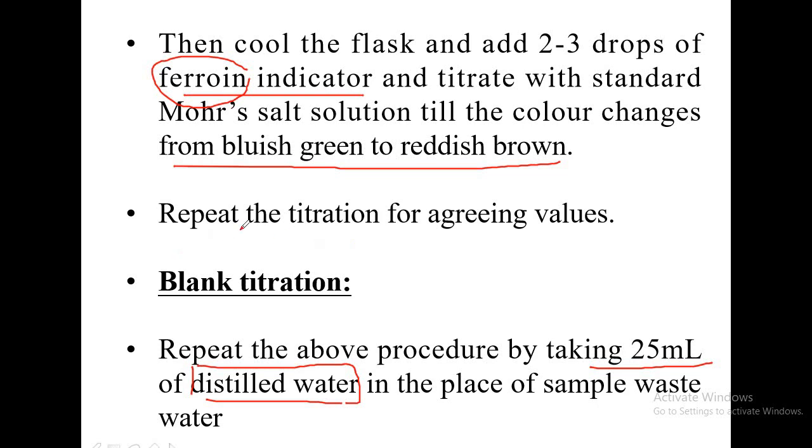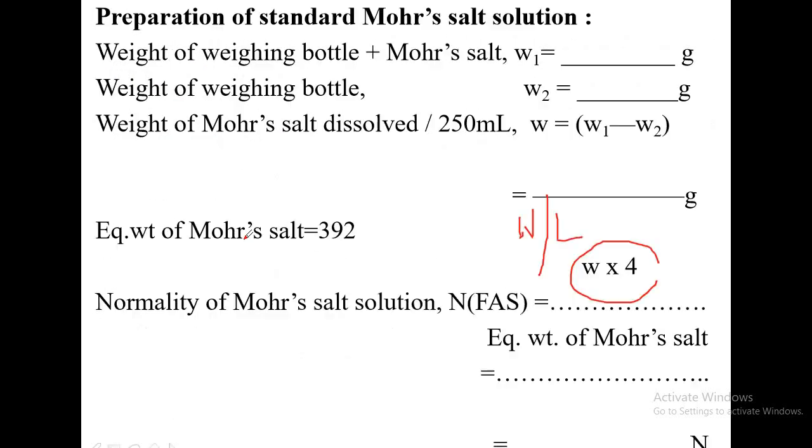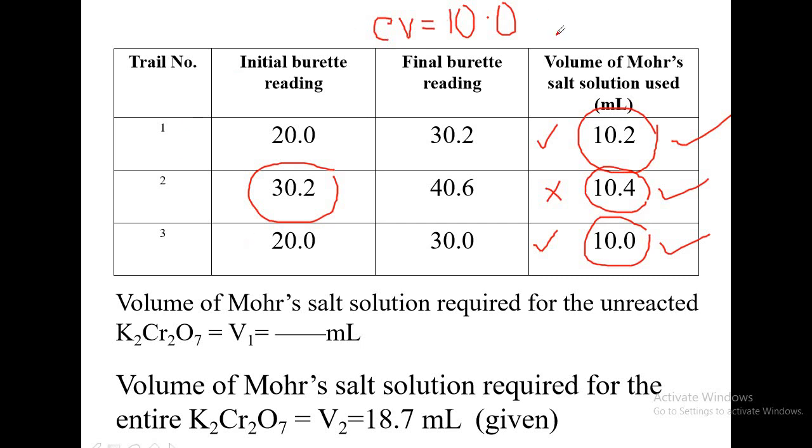So what we have received from the university is that students will perform only the back titration, that is with the wastewater sample, only one tabular column with the 3 trials. Students are not supposed to do the blank titration. The teacher has to perform the blank titration and give the value directly to the student in order to save time, because in the examination students will be doing a 3 hour exam, one experiment from part A and one experiment from part B, and therefore it becomes difficult for the students to do 6 trials. Hence the blank titer value will be directly provided to you.